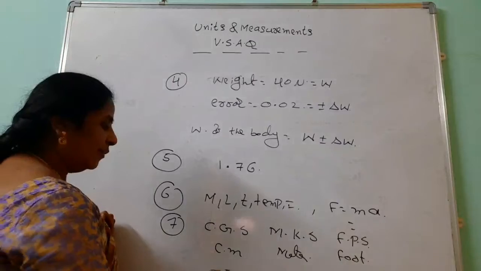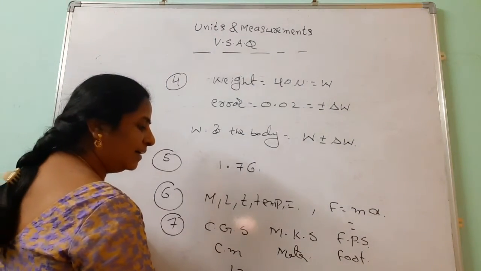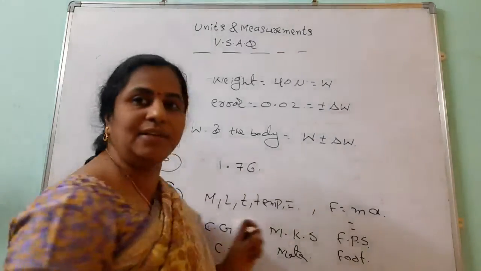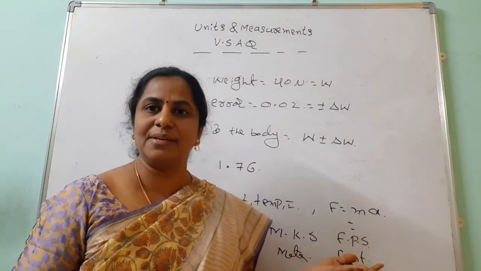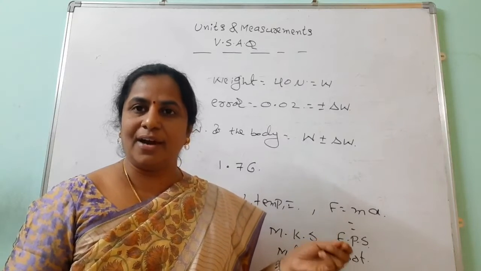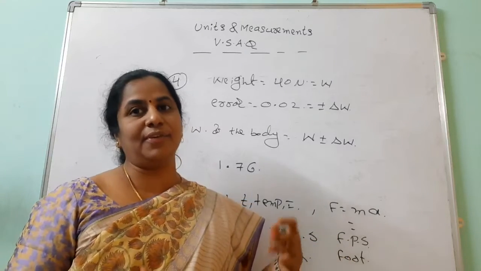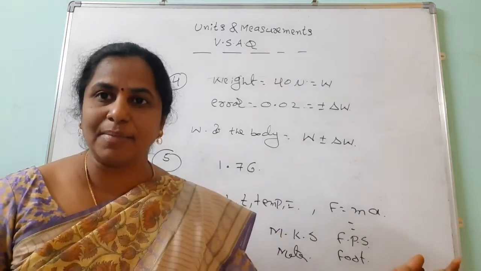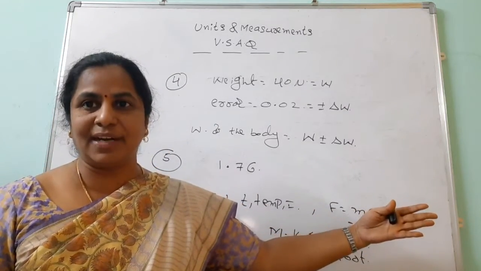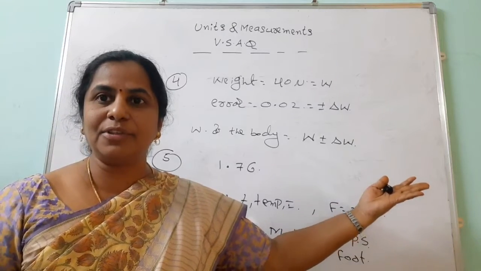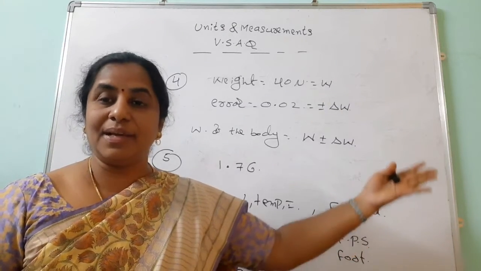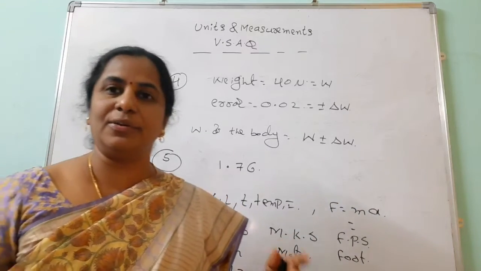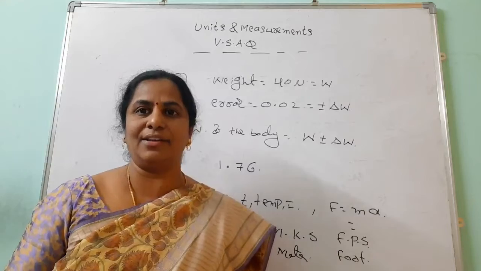Finally, you can say that 1 meter equals 100 centimeters. So if you write 1 meter equals 1 centimeter, there is no use of units and measurements. Compulsorily, we have to use the different units and we have to know the relation between them. That's why we measure mass also in kgs. Suppose it is 1 kg; in grams, it is 10 to the power of 3 grams, because this is in grams and this is in kgs. So for a single physical quantity, if you use different units, we get different values.